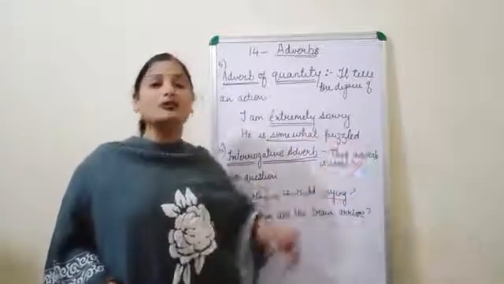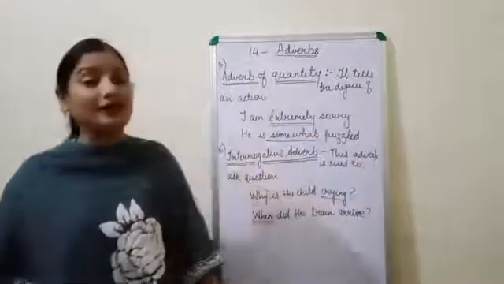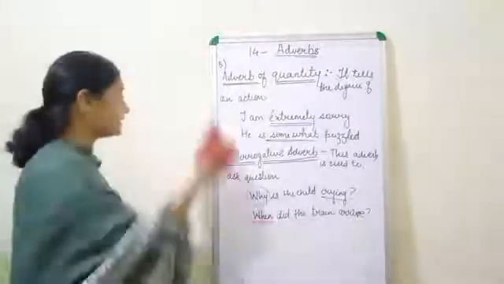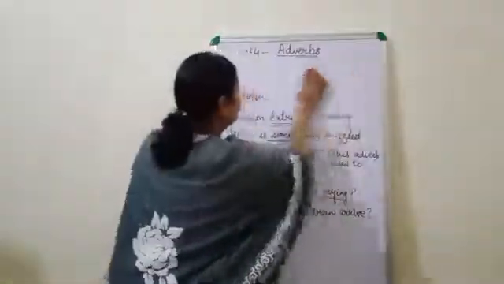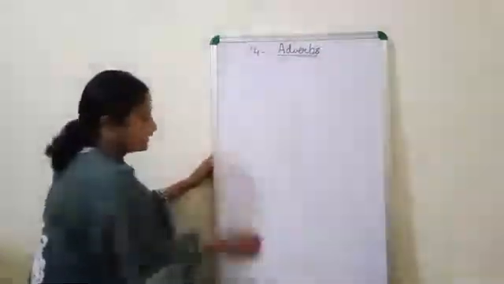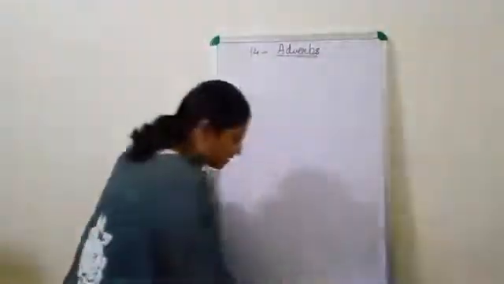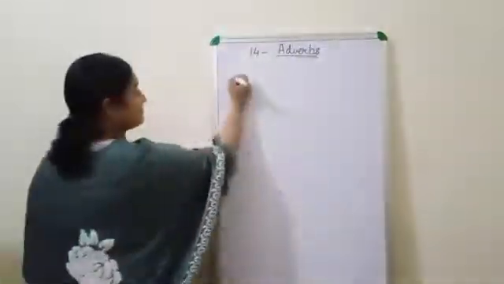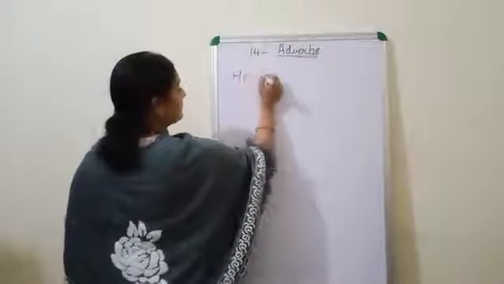Let's see how an adverb is qualifying or modifying an adjective. Now, see some examples. Suppose I write, he is very happy today.